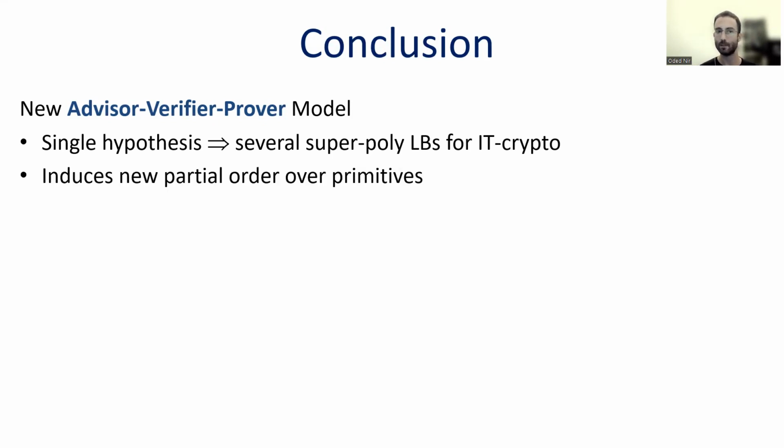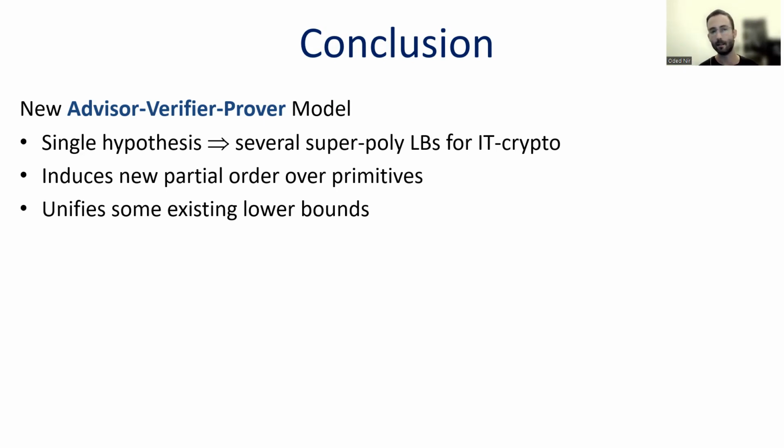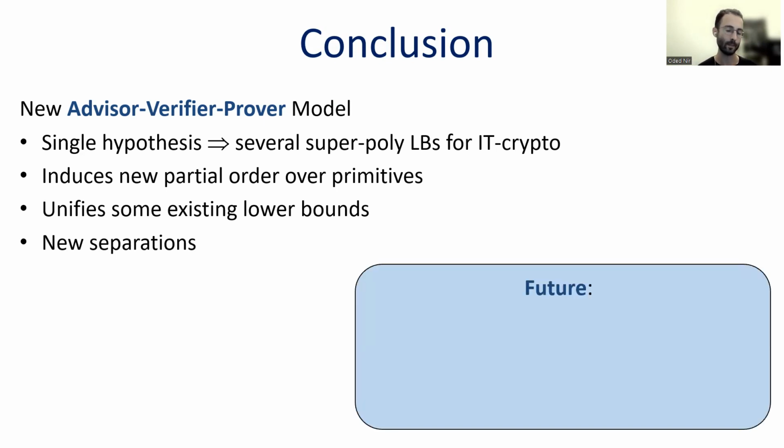This, in fact, also induces a new partial order over these primitives, because each one of them, if we transform it to an AVP protocol, we get an AVP protocol with a different set of properties, which allows us to think of this partial order between the primitives. And this allows us to unify some existing lower bounds into one framework and also to present new separations.